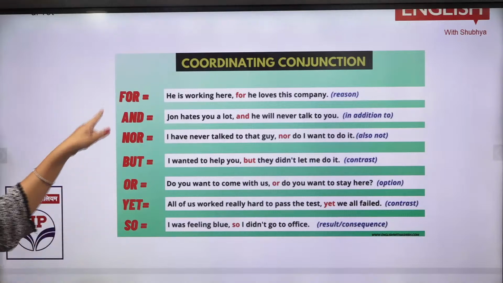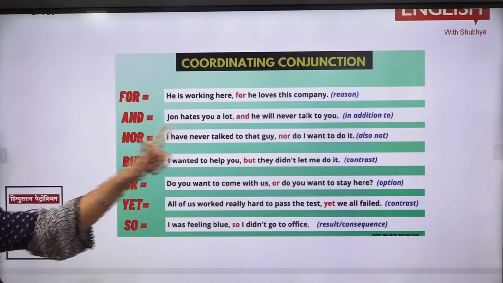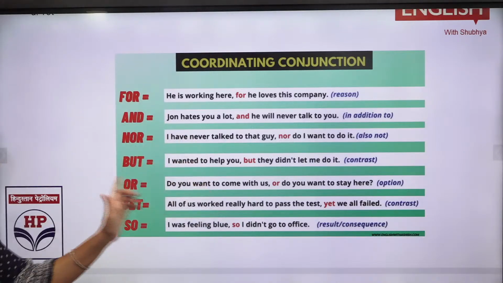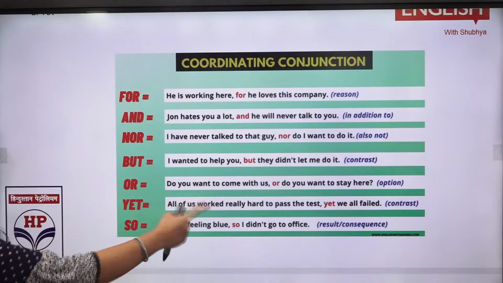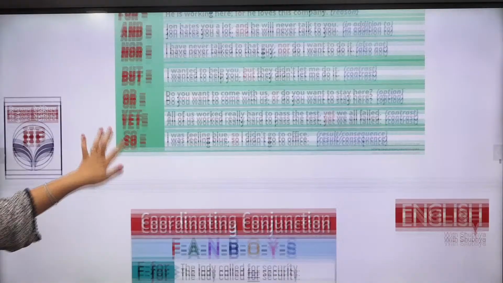कहाँ पे कौन सा लगेगा, for reason and for addition. Nor मना करना, but is contrast, or is for an option. Yet आपको बोल दिया कॉन्ट्रास्ट के लिए, so is for result, right? Next again the same list you have in it.